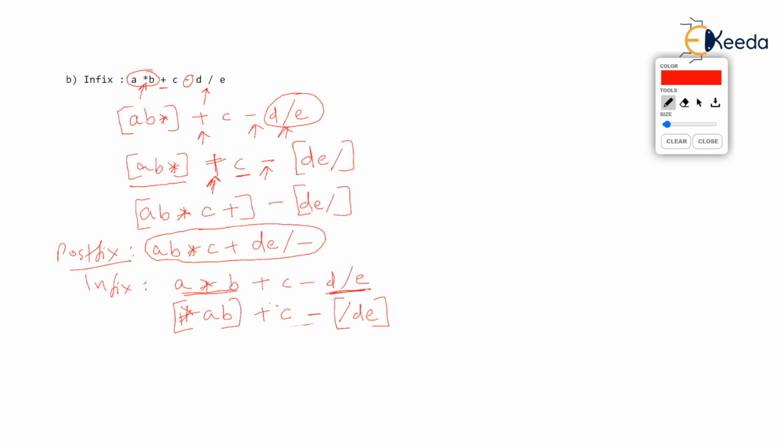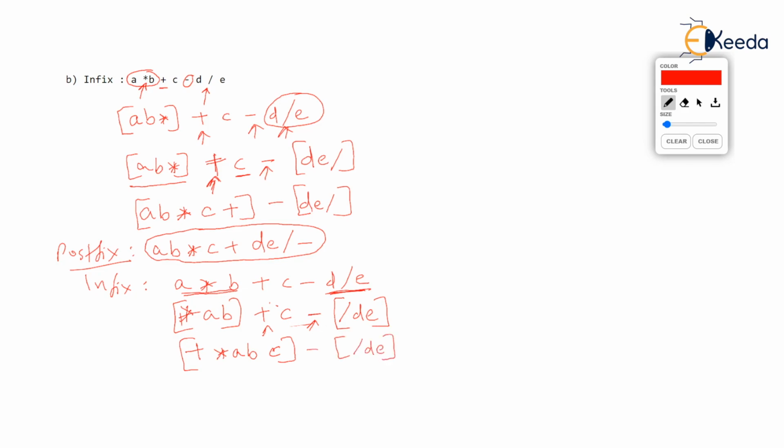Now addition and subtraction have same priority. We will do addition because it comes first. So first the operator plus, then star AB, correct? Star AB, then C, the second operand. I hope you are understanding. Star AB is the first operand, C is the other operand. Let's mark it. Now minus slash DE.